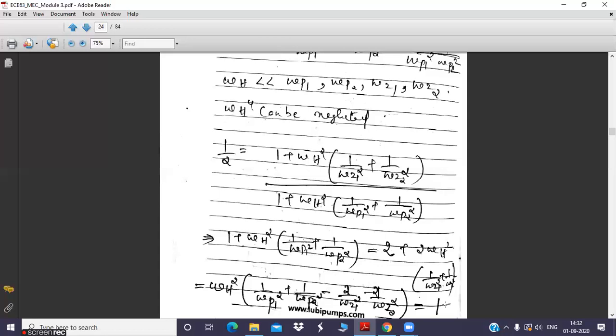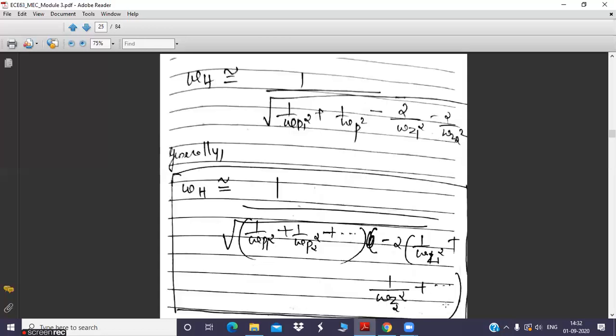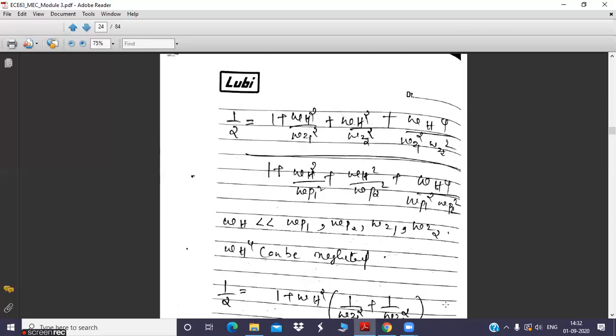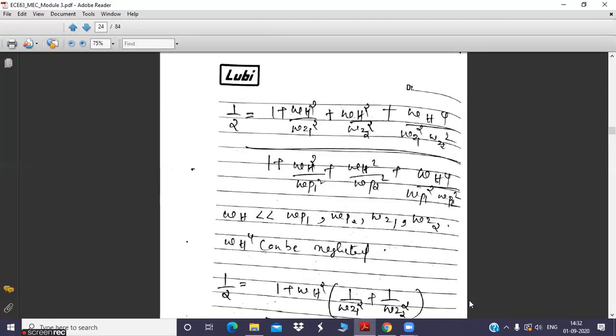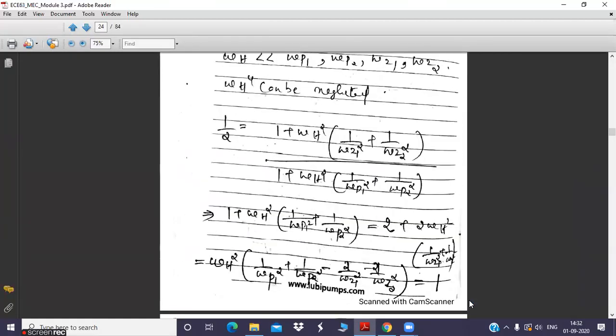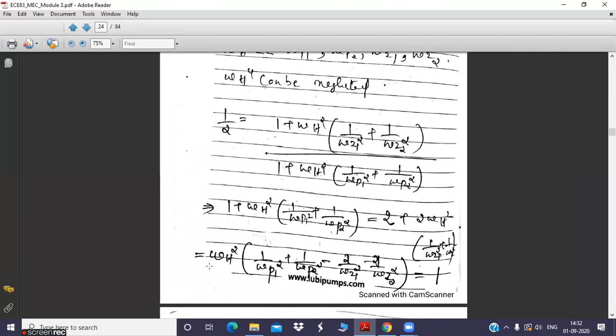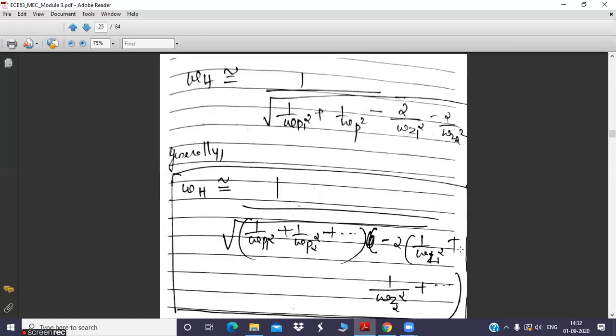Mathematically, you have cross multiplied, then taken the omega square combinations together outside, and now find the value of omega h. How are we going to find omega h? Take this entire term within the bracket to the right side and take the square root, and you will get omega h. So this is the equation for two poles and two zeros.